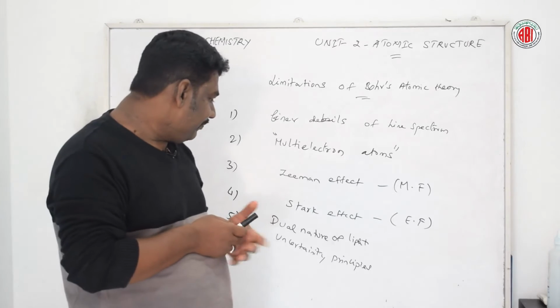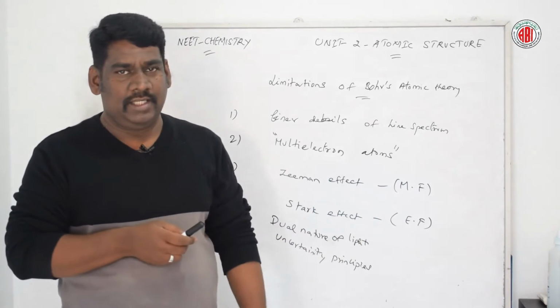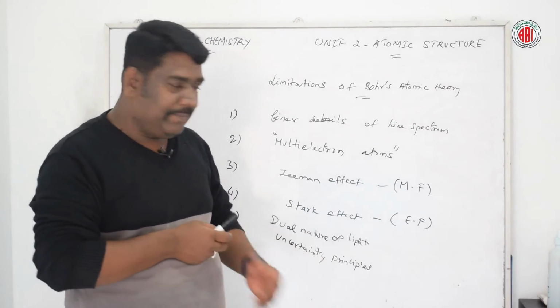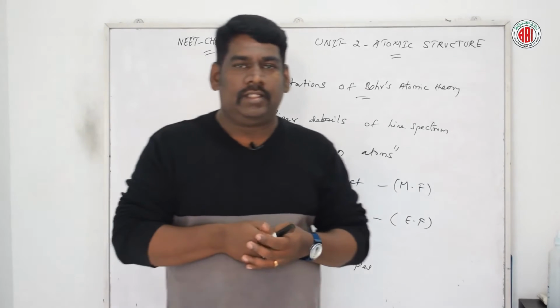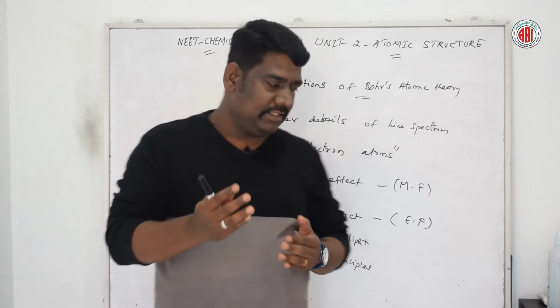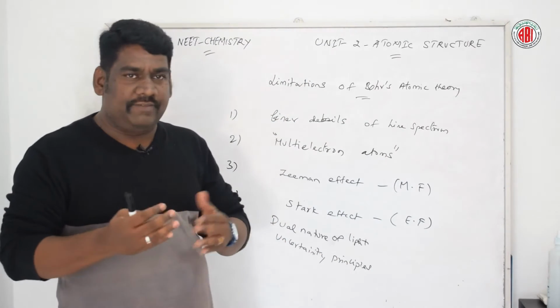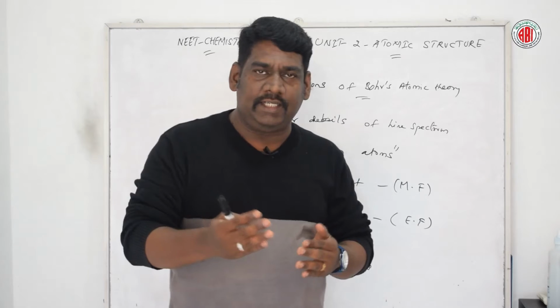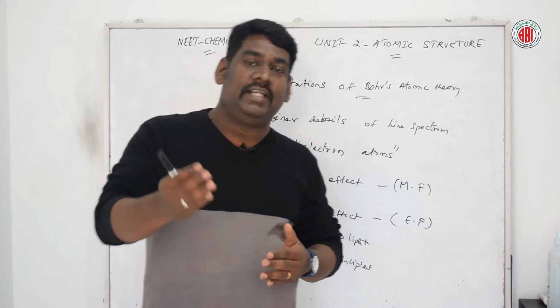Talking about the dual nature of electromagnetic radiation, it can propagate in two variations: wave theory and particle theory.